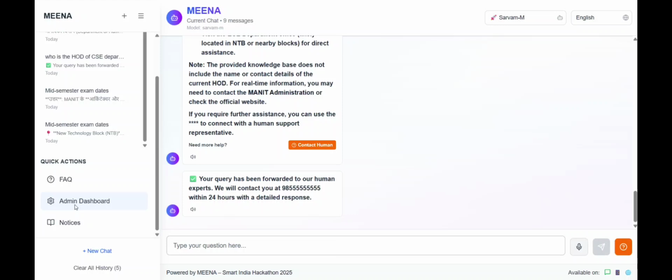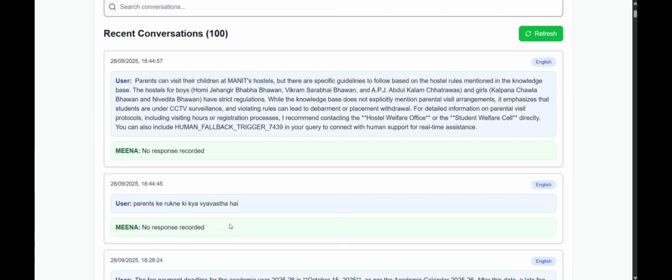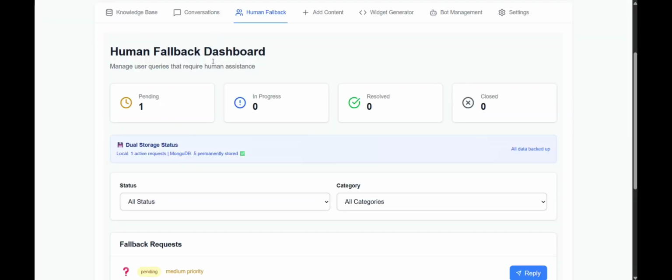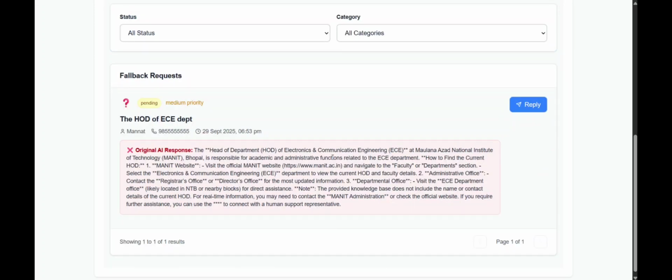You see here the admin dashboard. This is our admin dashboard. We have trained MEENA with the knowledge entries of our college, MANIT Bhopal, and you can see over 235 entries right here. You can see the conversations which people were having, which you can refresh from here. You can see one fallback dashboard where we get pending, in progress, resolved, and closed requests. So there's a pending request where we asked who is the HOD of the ECE department and the details.